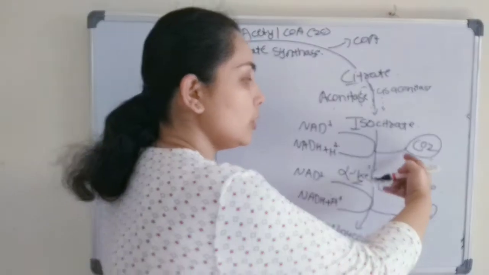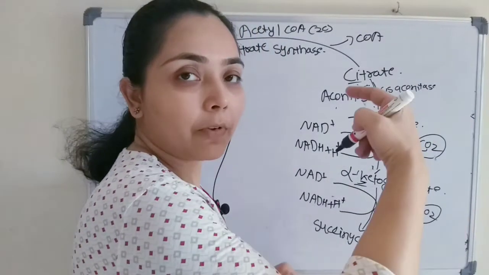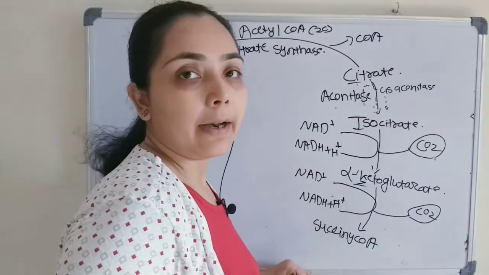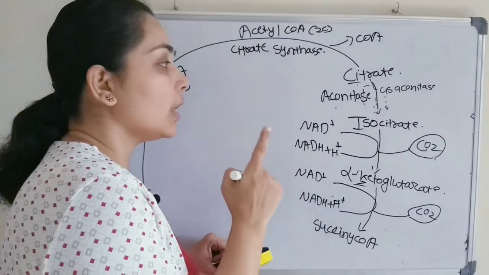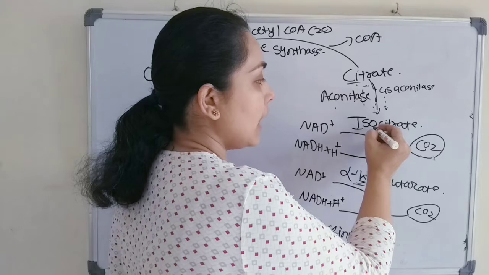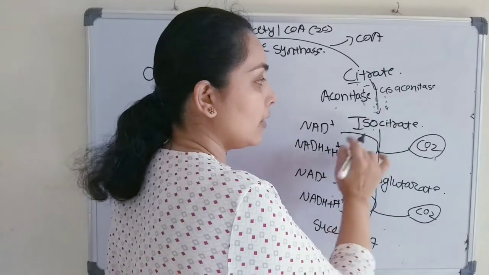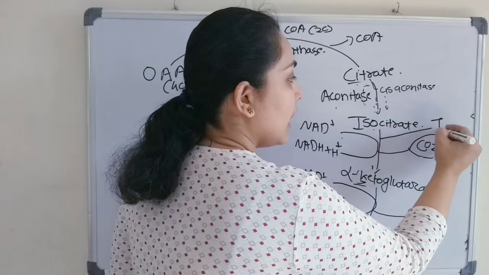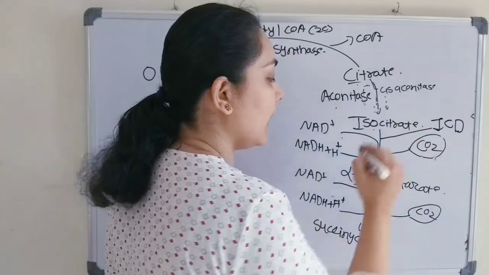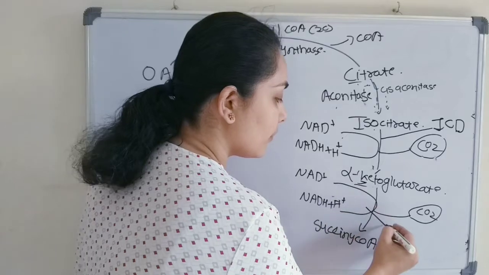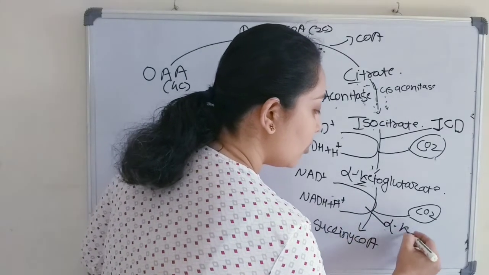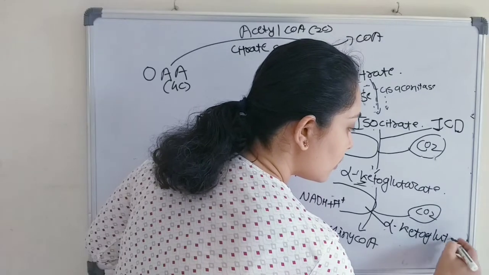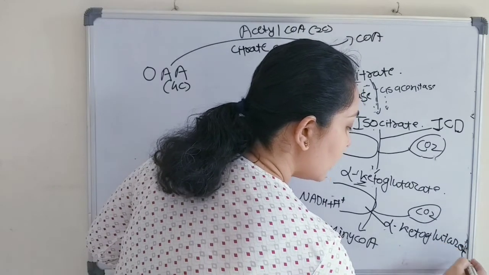Two carbons will be removed in the form of carbon dioxide, that is a decarboxylation and dehydrogenation. So the name of the enzyme here is isocitrate dehydrogenase, and here it is alpha ketoglutarate dehydrogenase.